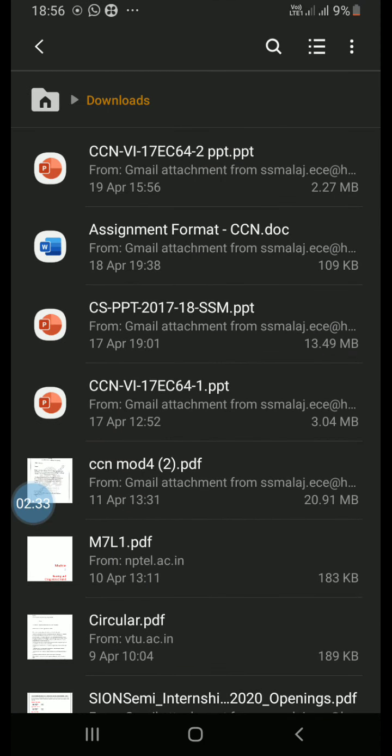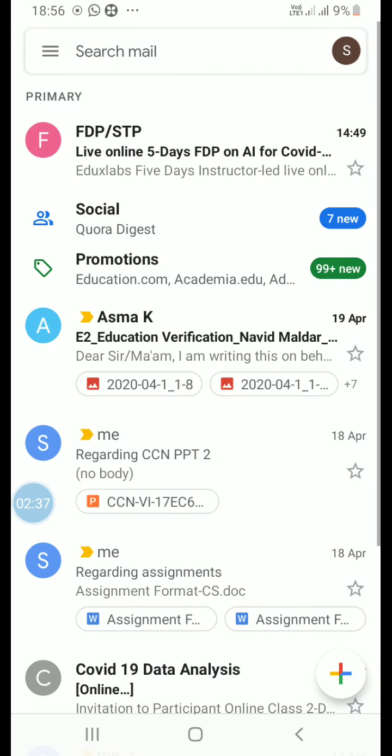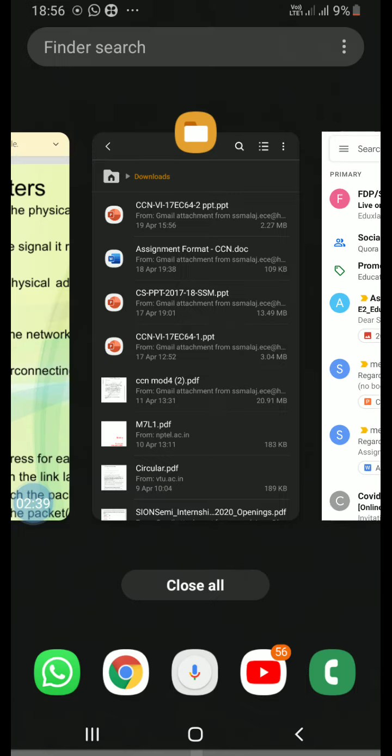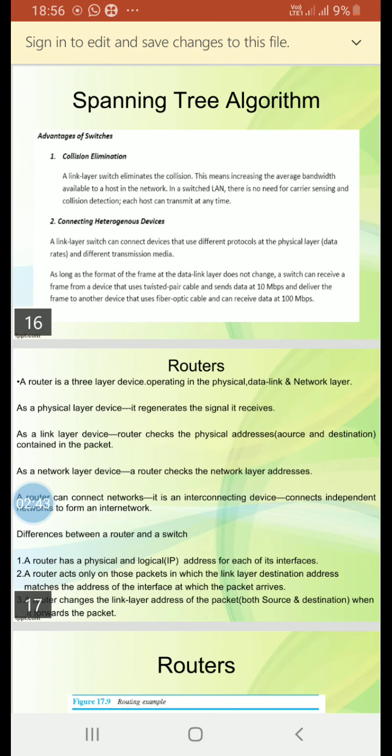A router is an interconnecting device. It connects independent networks to form an internetwork.